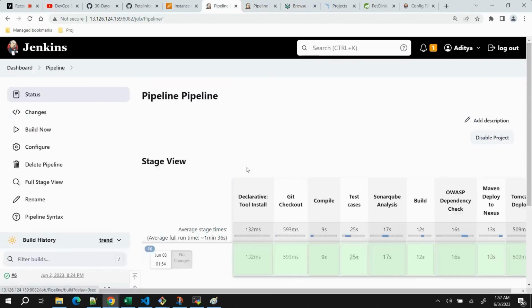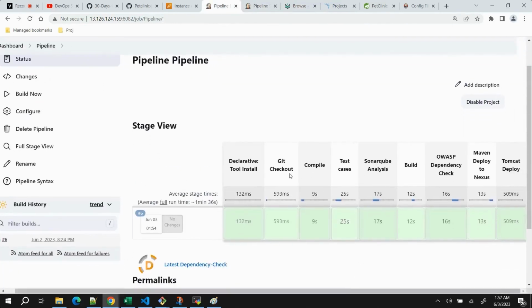If I go back to our pipeline, we can see how many stages we have completed till now: 1, 2, 3, 4, 5, 6, 7, 8 stages, right? And don't worry, there will be more. Next we have Docker build, Docker publish, then Docker deploy, 3 stages. I think there will be 12 or 13 stages in total in our pipeline, because after deployment we are going to do an OWASP ZAP analysis also, which I will be showing you.